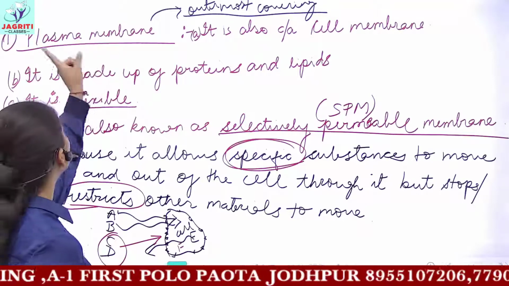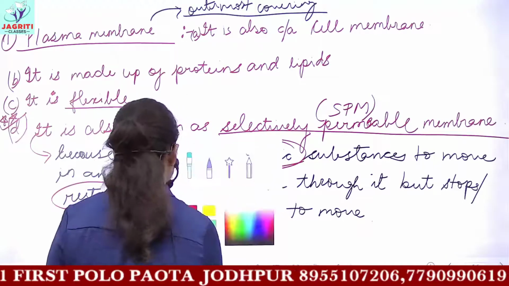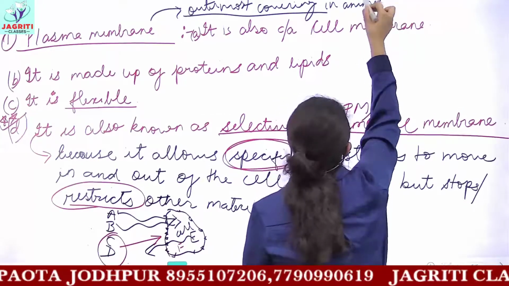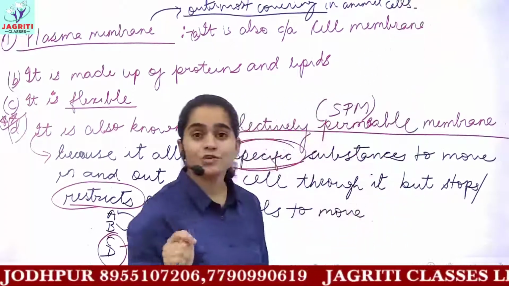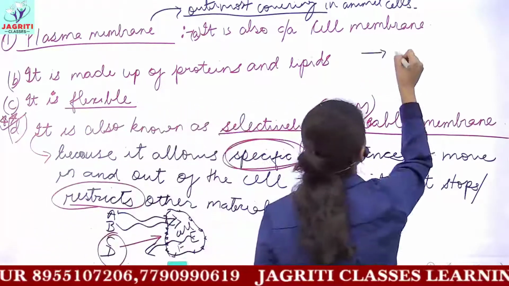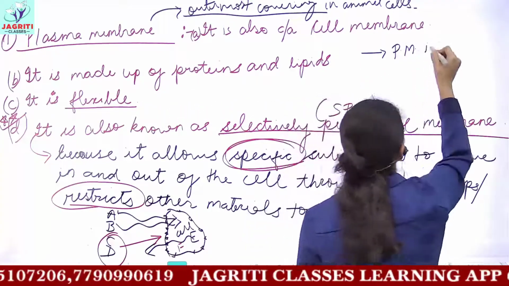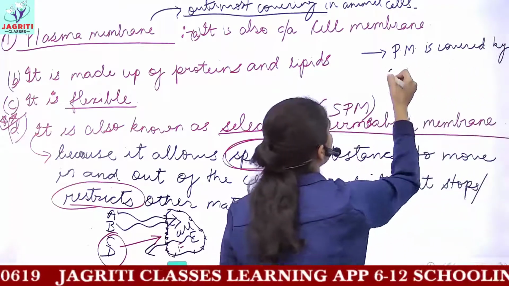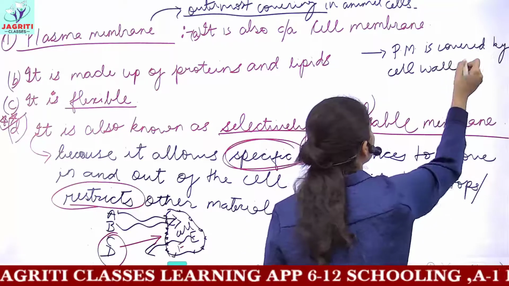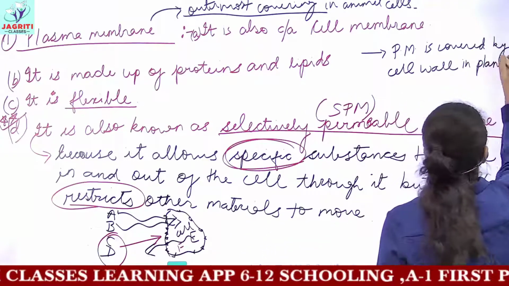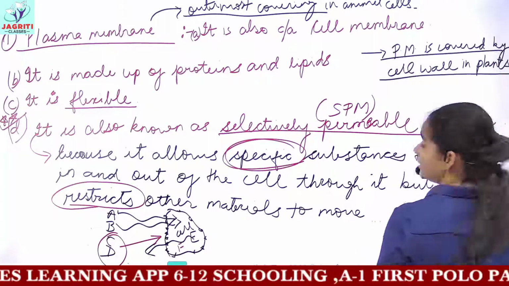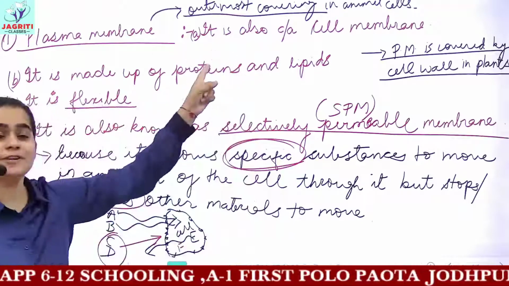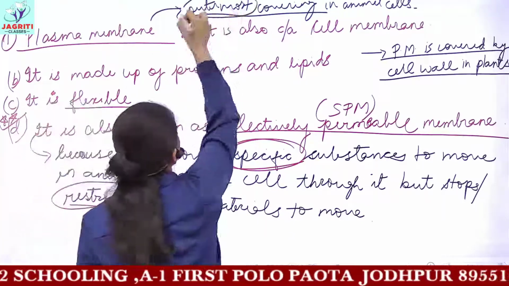The next point: plasma membrane is the outermost covering in animal cells. But if we talk about our plant cell, then the plasma membrane is covered by one more membrane, which is called the cell wall in plants. So the plasma membrane will not function as the outermost covering in plants, while it will definitely function as the outermost covering in animals.